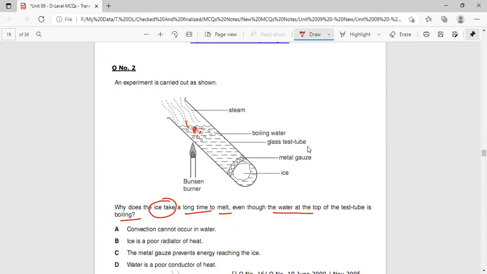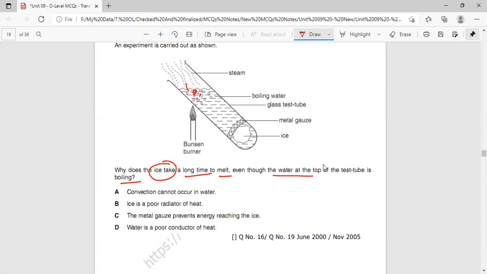So what can be the reason? Convection cannot occur in water. Convection occurs in water, so that is the wrong option. Ice is a poor radiator of heat. Not possible, because ice is at the lowest surface, so heat is not being raised towards the ice, and ice is the radiator of heat. Then the metal gauze prevents energy reaching the ice. Not possible.